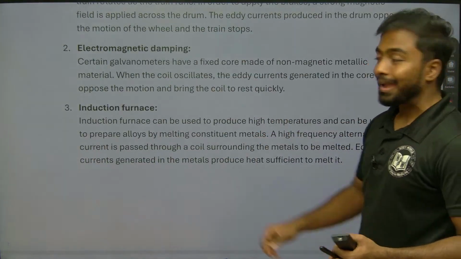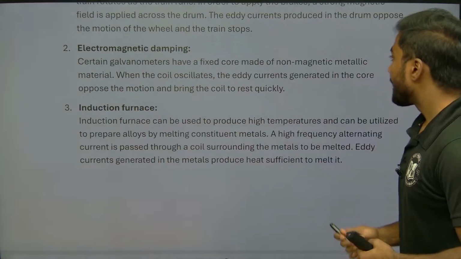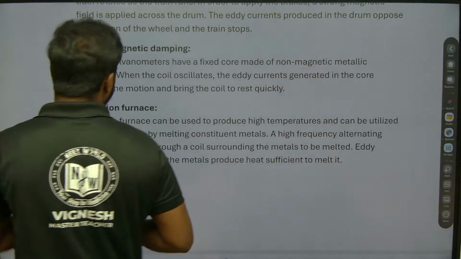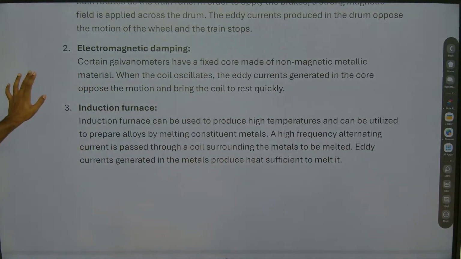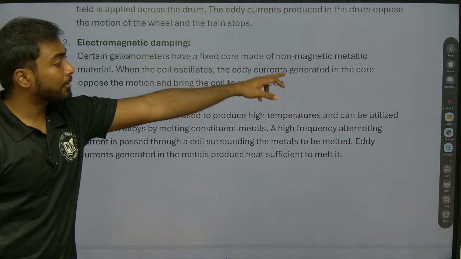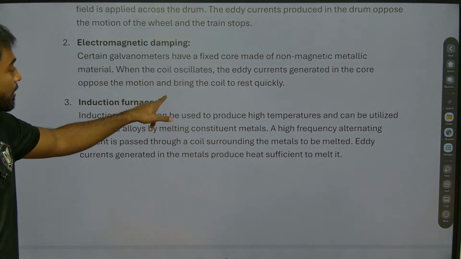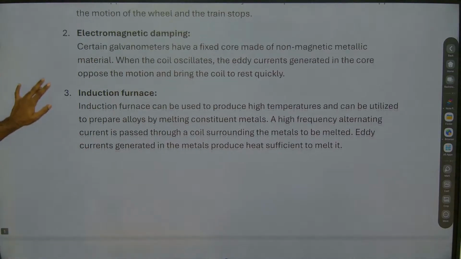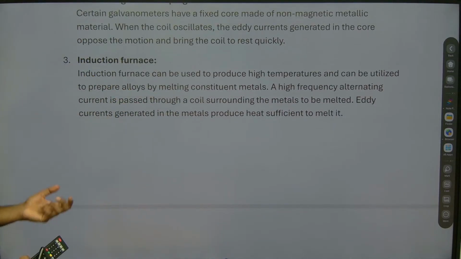Next one is electromagnetic damping. Certain galvanometers have a fixed core made of non-magnetic metallic material. When the coil oscillates, the eddy current generated in the core opposes the motion and brings the coil to rest quickly. Okay, so what about the induction furnace and what are they telling here?